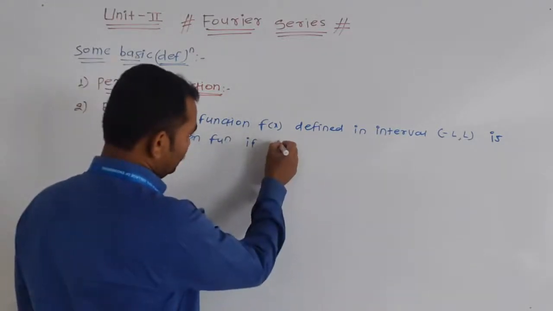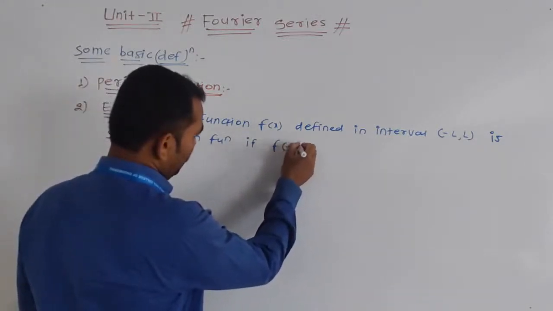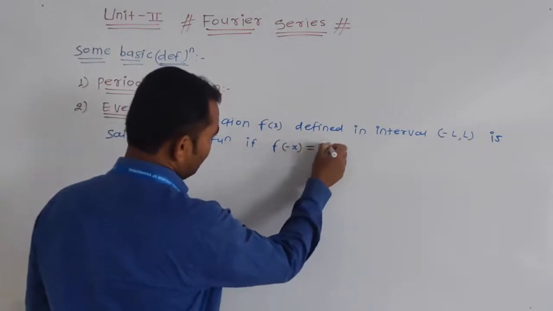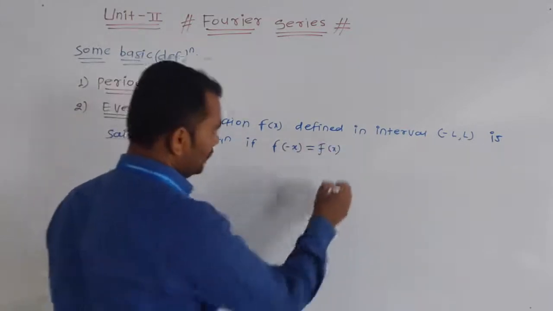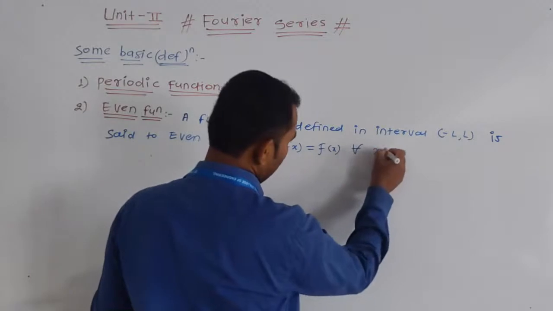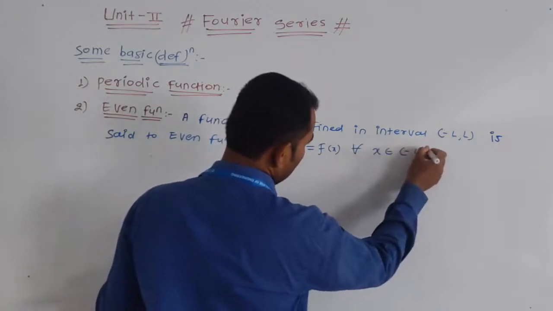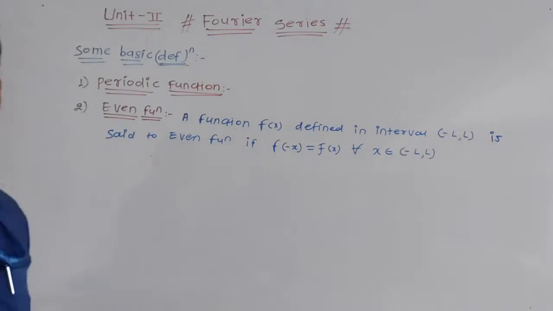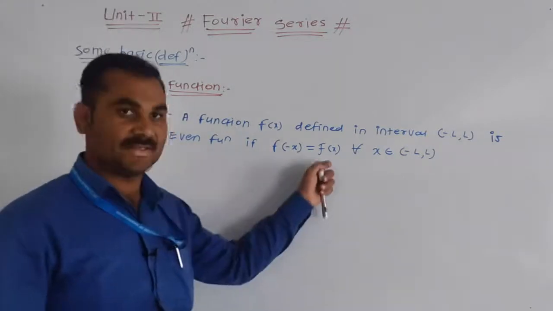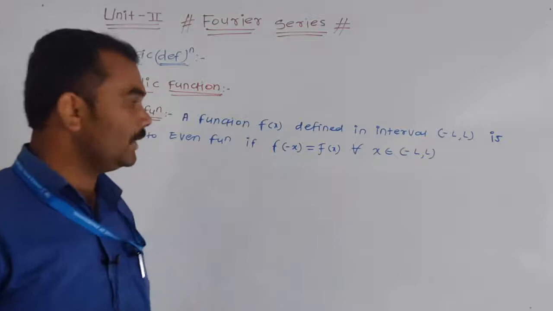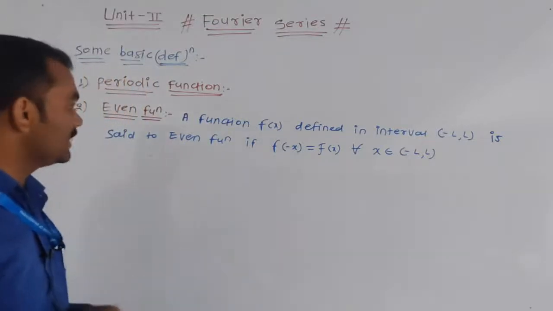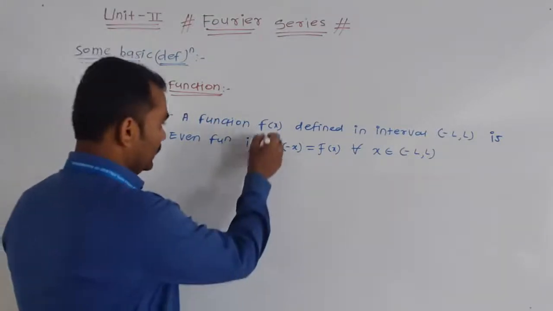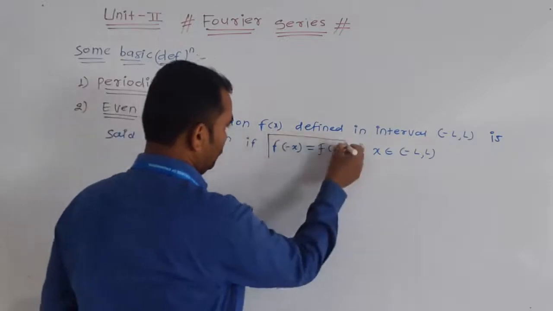f of minus x is equal to f of x for all x belonging to the given interval minus L to L. If this condition is satisfied, f of minus x is equal to f of x, then we call the given function an even function.